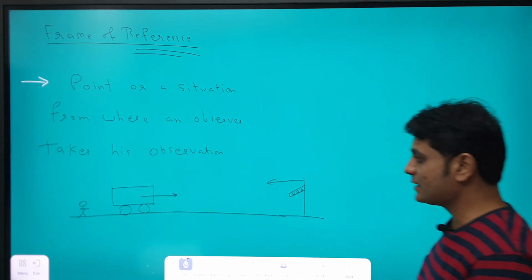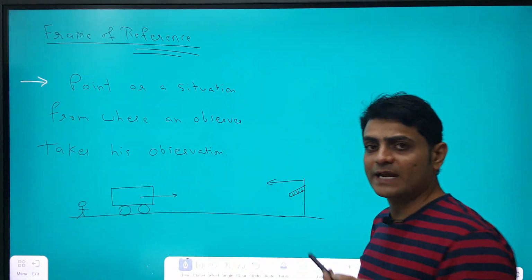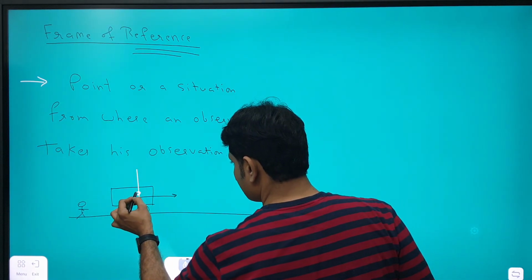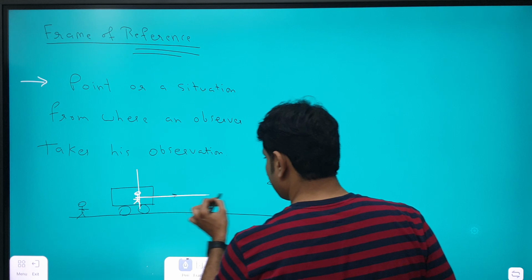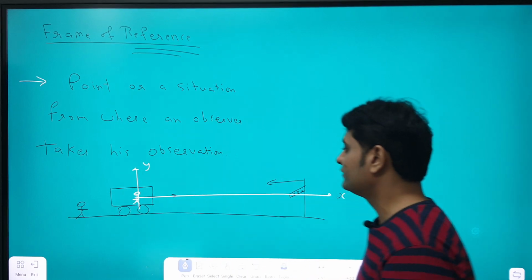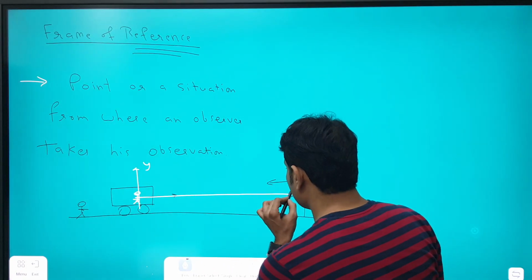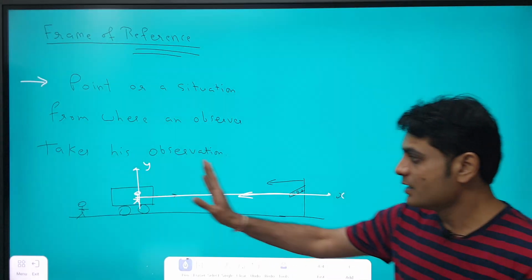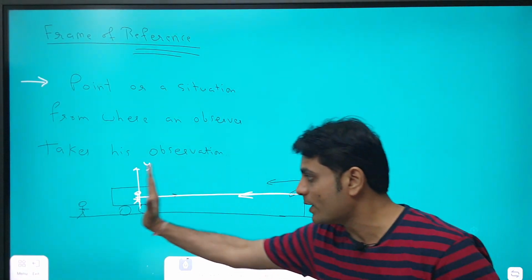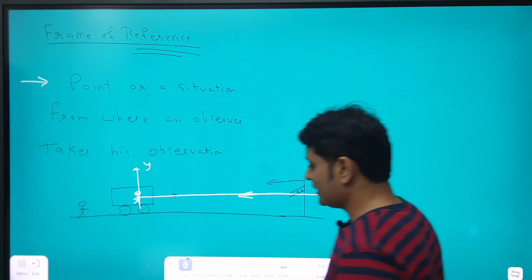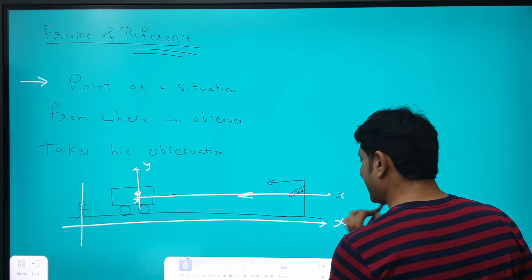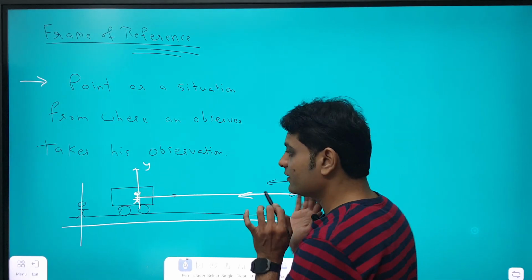If we imagine a reference frame, we can take the x, y and z axes as a reference frame. For the person standing inside the bus, if we take this to be the x-axis, this the y-axis, and the axis coming out as the z-axis, then we can say the pole is moving towards the negative x-axis. The person is moving along the plus x-axis, so with respect to that person the pole is moving towards the negative x-axis. Similarly, for a person standing outside the bus, the pole is on the x-axis at some distance and the pole is stationary.